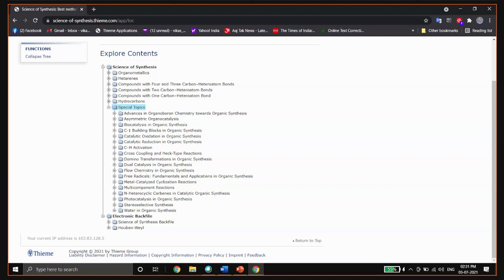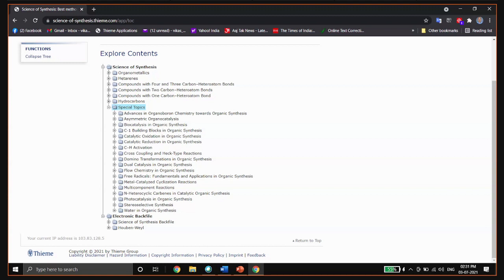For example, suppose we are looking for the synthesis of indole and want to know in how many ways we can synthesize the indole core moiety. You probably know only 2 or 3 ways, but there might be other ways by which you can synthesize your indole core moiety in a much easier and more economical way. In SOS, all the methods known for the synthesis of the indole core are logically organized. So the chemist will get knowledge of how to synthesize the indole core moiety in various ways.